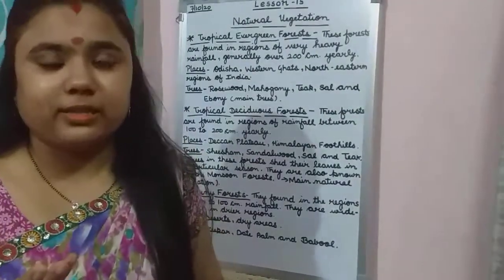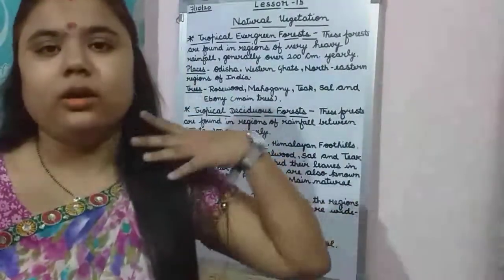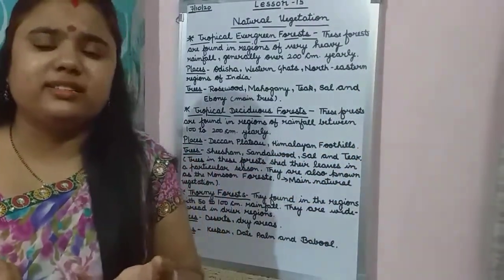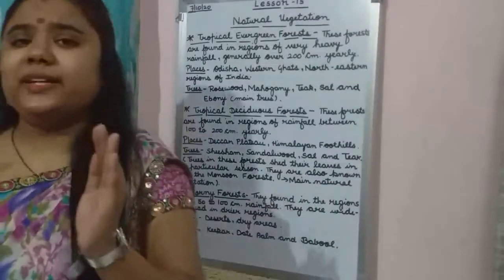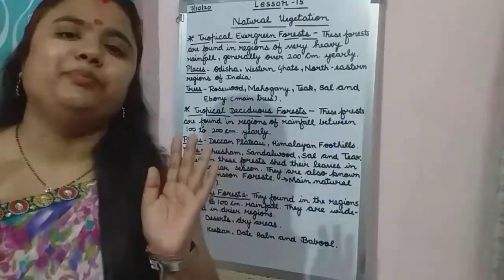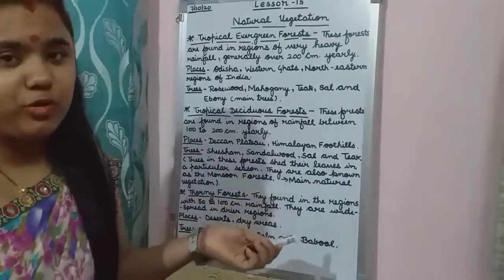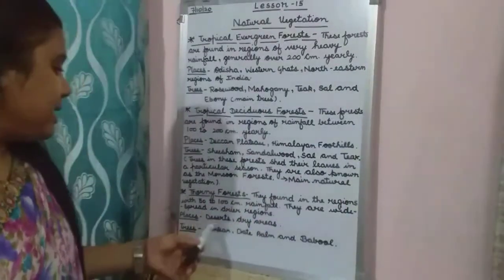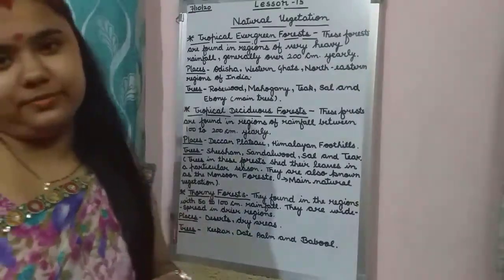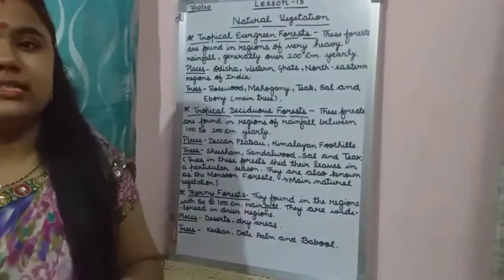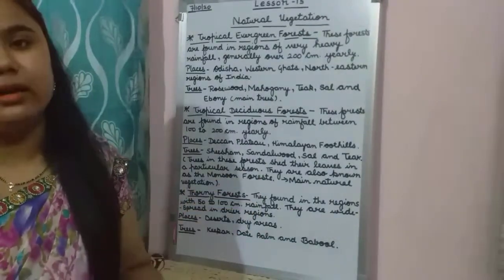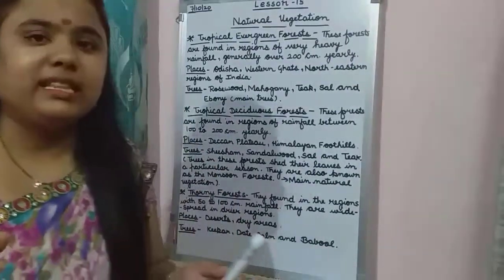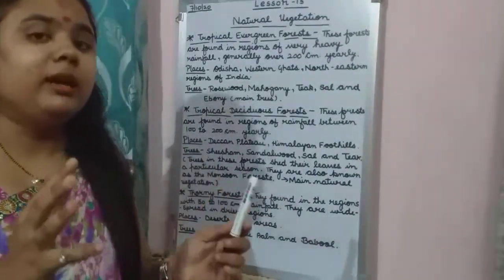Widespread means fairly far apart. They are widespread in the drier regions, where they get only 50 to 100 centimeter rainfall yearly. So these types of forests are found in those areas. Then what are the places? The places are deserts and dry areas. They are found mostly in deserts or in drier areas. Where the dry areas are, these types of forests are there mostly.